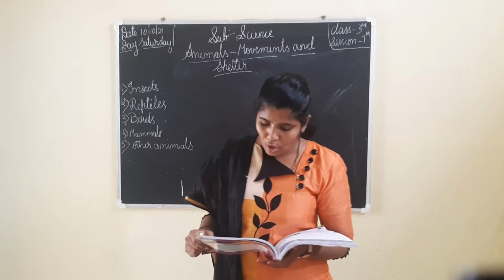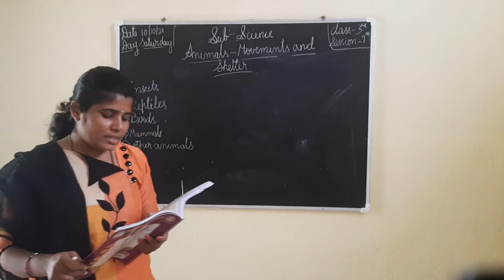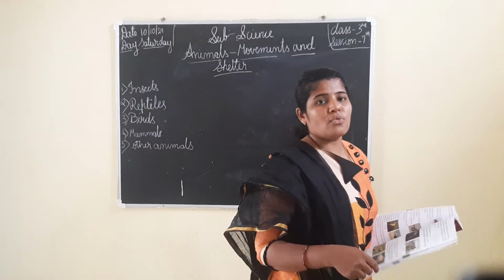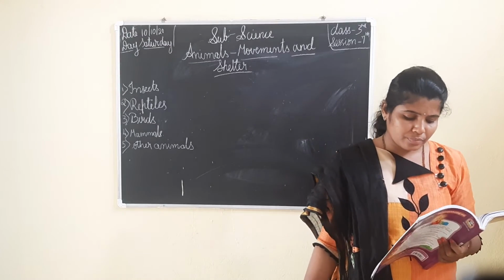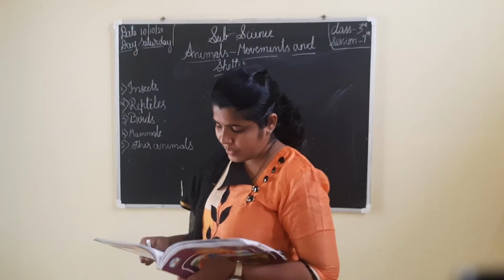Aquatic animals such as dolphins and seals have forelimbs modified into flippers. Okay, aquatic animals, dolphins, seals, whales, their forelimbs are modified into what? Flippers. The flippers help them to swim in water.